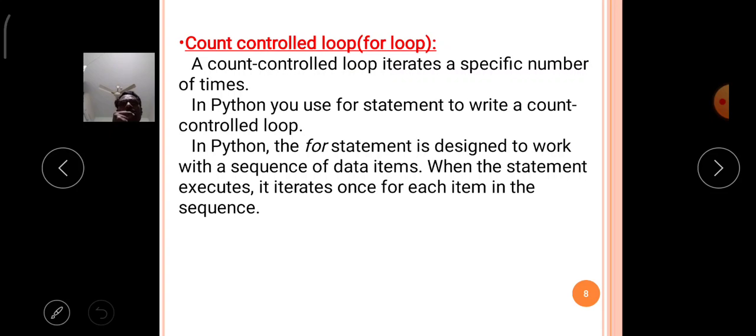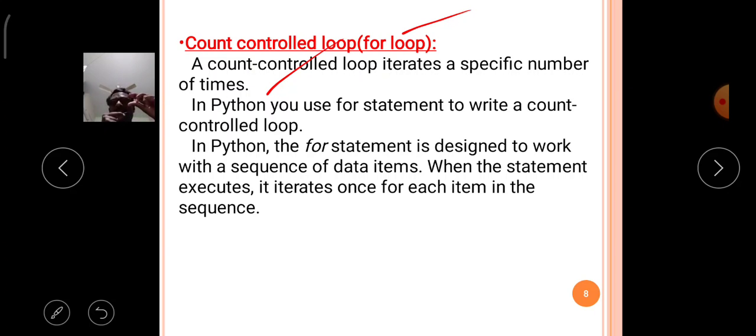Then comes the count controlled loop. We already discussed what a count controlled loop is. The best example of a count controlled loop is the for loop. So the count controlled loop in Python is also called the for loop. A count controlled loop iterates a specific number of times. That means the for loop executes the block a specific number of times. In Python you use the for statement to write a count controlled loop.